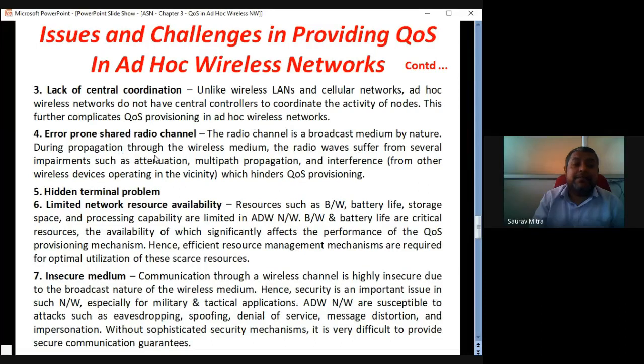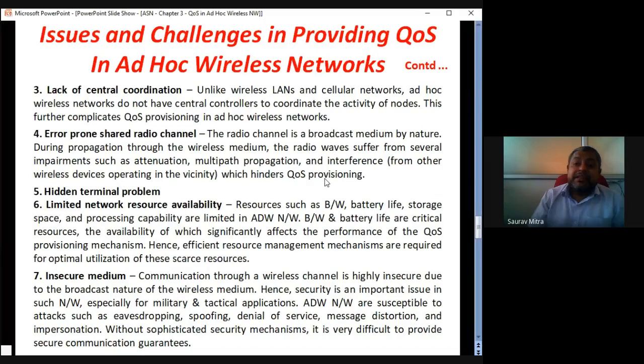Error prone shared radio channel. The radio channel is a broadcast medium by nature. So here ad hoc is using a broadcast kind of radio channel. During propagation through the wireless medium, the radio wave suffers several impairments, that is several problems such as attenuation, multipath propagation, and interference from other wireless devices operating within the range, which may hinder, that means trouble, the QoS provisioning. So error prone shared radio channel means not a dedicated bandwidth is offered to the ad hoc network. Whatever bandwidth is there, it is shared by other radio channels also.